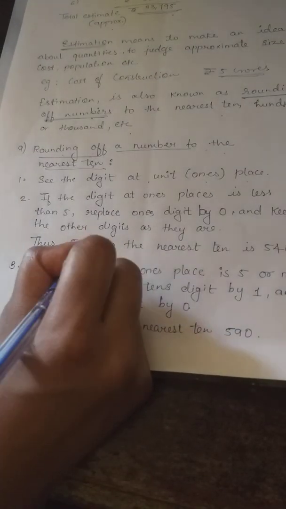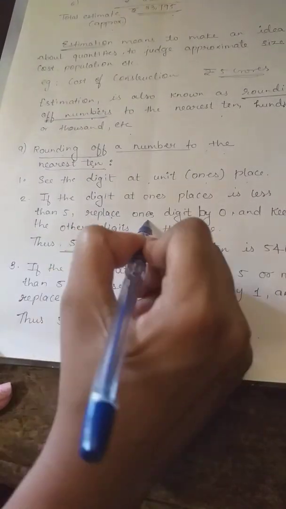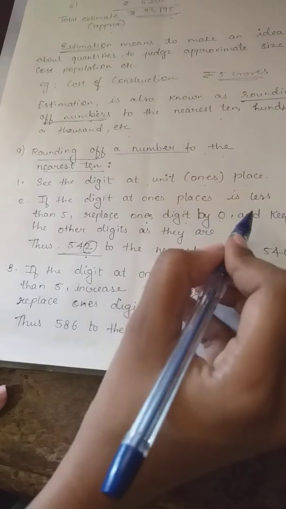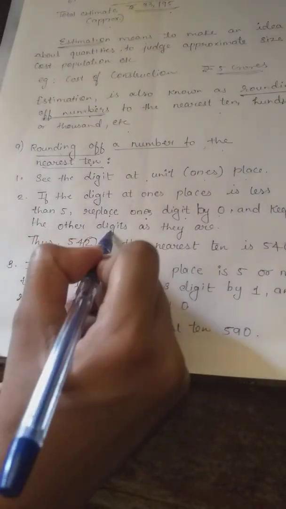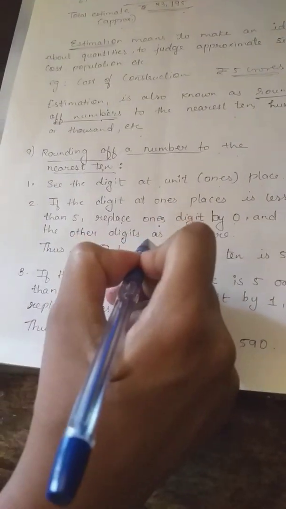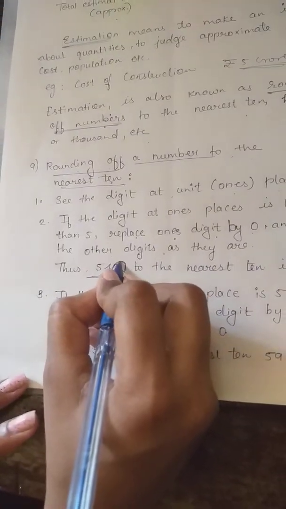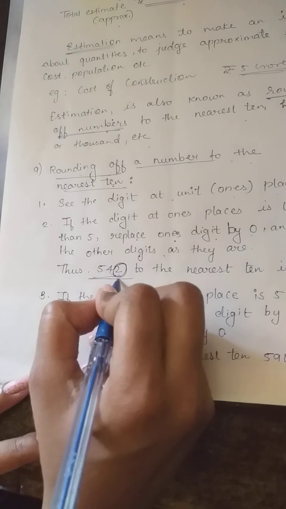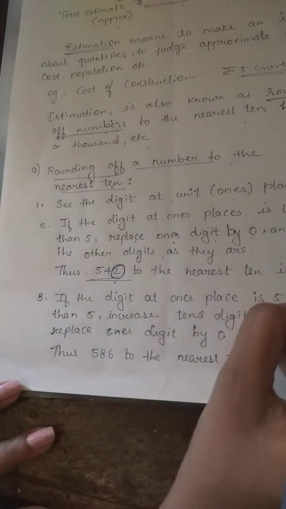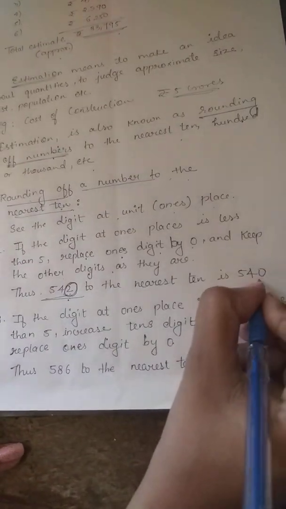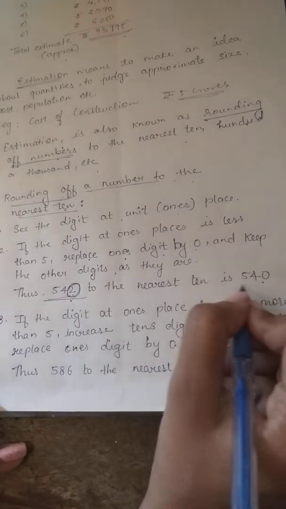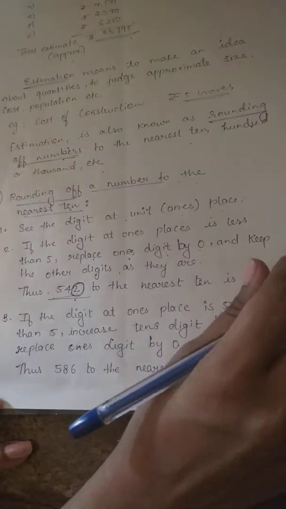So when it is less than 5, replace the ones digit by 0 and keep the other digits as they are. So this 2, of course it is less than 5, so I will put 0 instead of 2, and then we'll keep the other digits as they are.